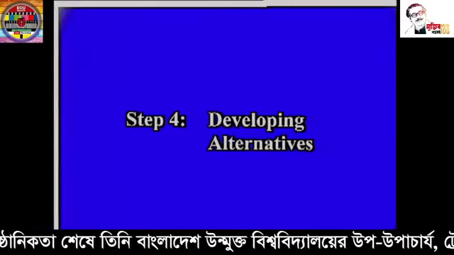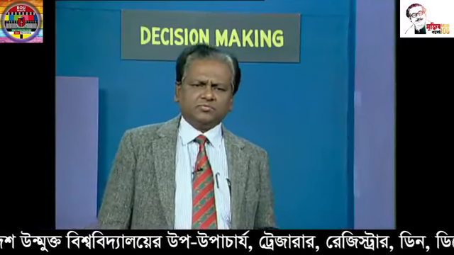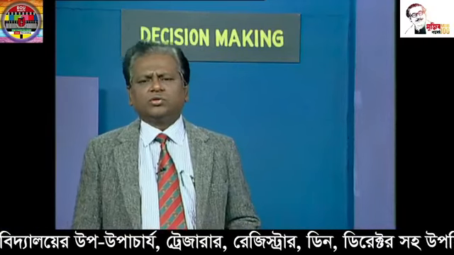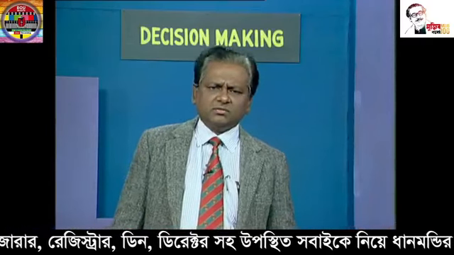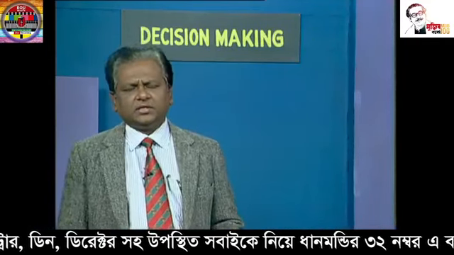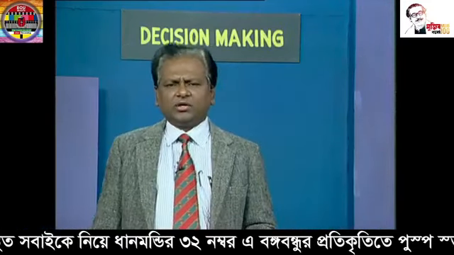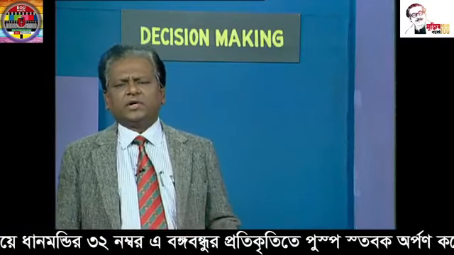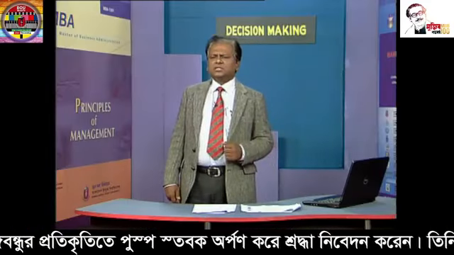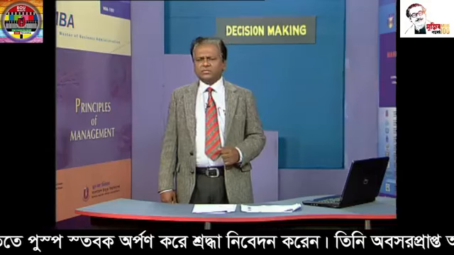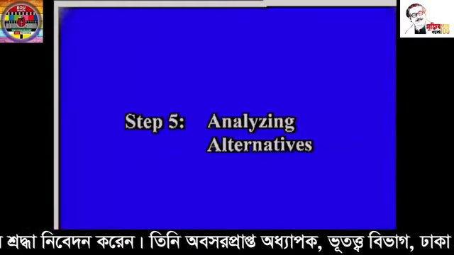The next step is developing alternatives. The manager may have different alternatives, but he may not know what those alternatives are. So, he has to identify them. As in our previous example, we identified that the manager needs to replace old computers with new computers. The alternatives here are the different companies which are producing and selling computers. Those companies are to be identified. Those are the alternatives in front of the manager, and the manager will have to buy from one company.